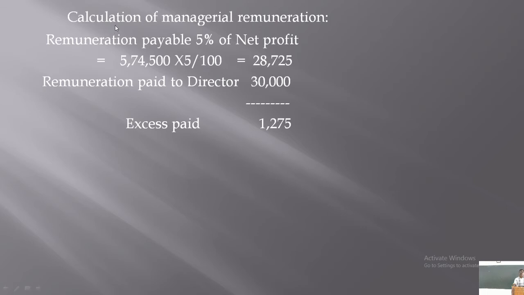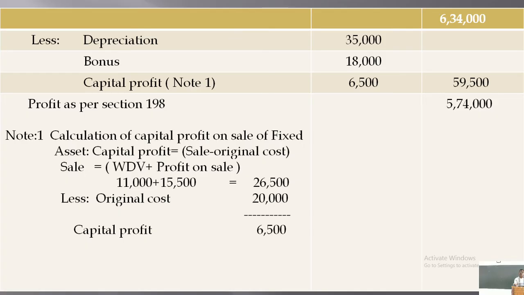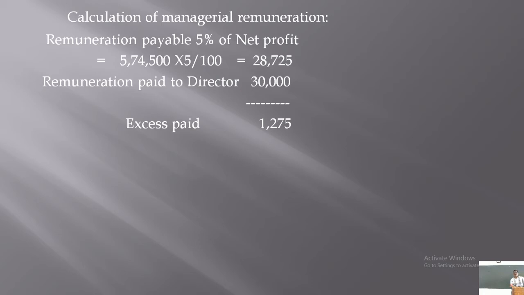Therefore, managerial remuneration is at the rate of 5% on 5,74,500. Therefore, managerial remuneration is 28,725.